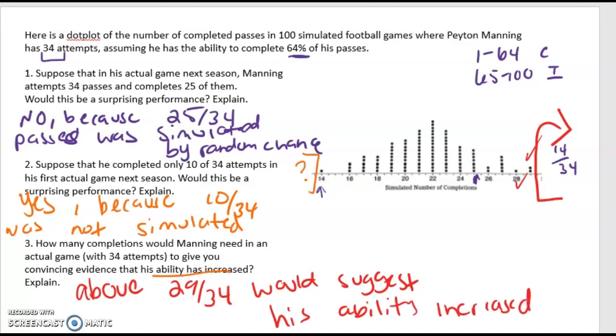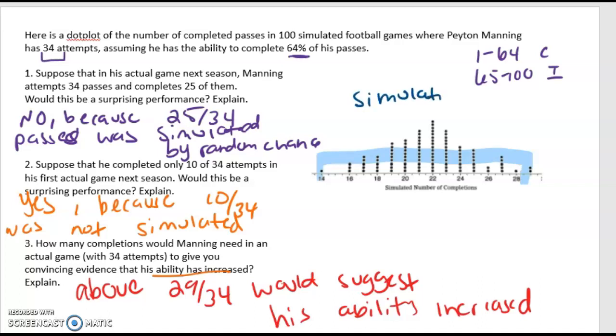Okay, so again, let's talk about this real quick. Let me highlight it. I think that in the past, what I've seen is that when you highlight it and go over the regions, it really helps. So any number between 14 and 29, that is considered a simulation by random chance, not surprising.